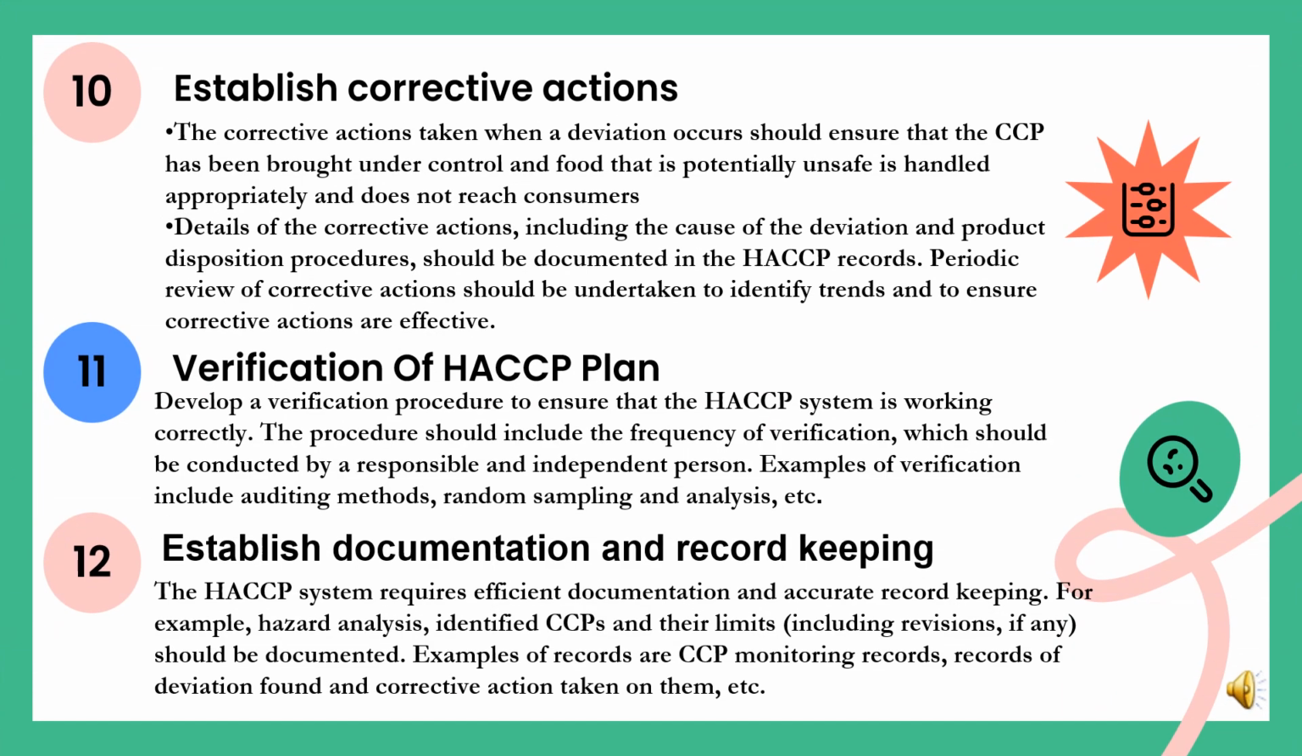In the 10th step, corrective actions are taken wherever there is a deviation in the CCP. It is done to ensure that the CCP has been brought back under control and the food that is potentially unsafe is handled appropriately and does not reach the consumer. Details of the corrective action, including the cause of deviation and the product disposition procedure, should be documented in the HACCP record. Periodic review of the corrective action should be undertaken to identify trends and to ensure corrective actions are effective.